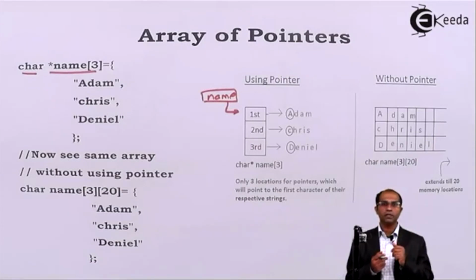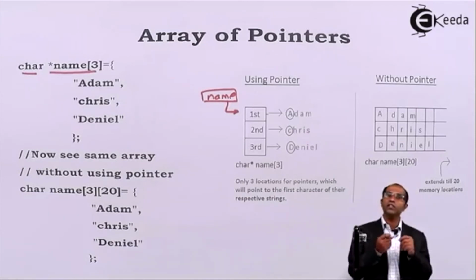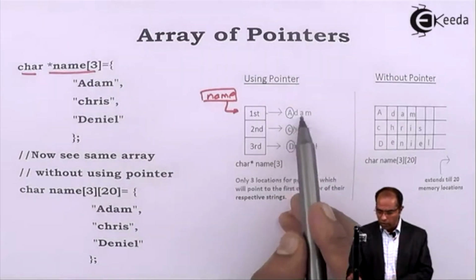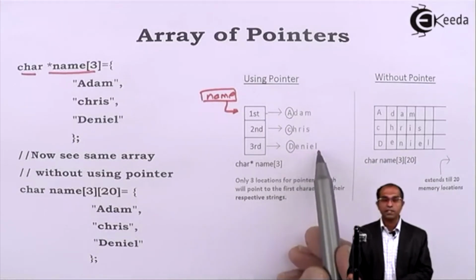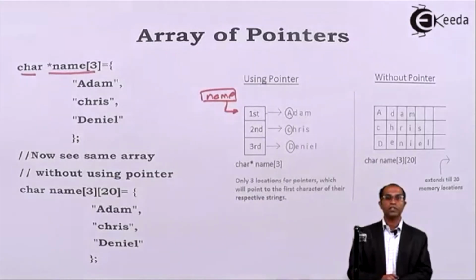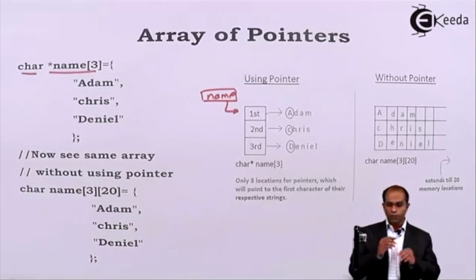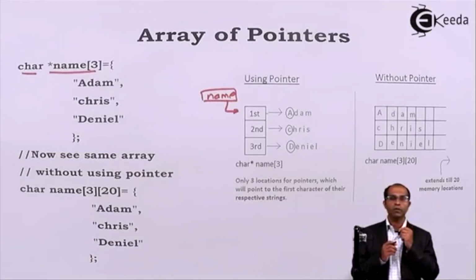So this is how the entire concept of an unequal or non-uniform array works. That is the beauty of pointers. When I use pointers, I can store strings of unequal length in each of those pointers. Adam has only 4 characters, whereas Chris has 5, and Daniel has 6. But still, the entire string is pointed to by various pointers at this place. If I could not use the concept of pointers, how would this memory location have been?